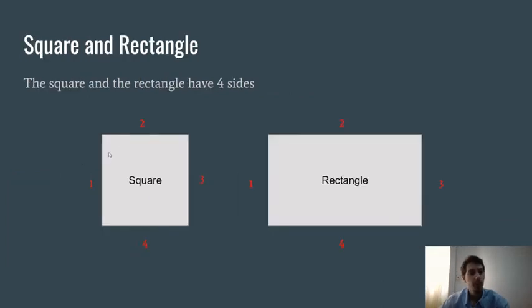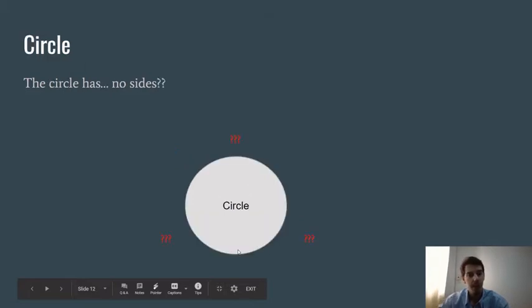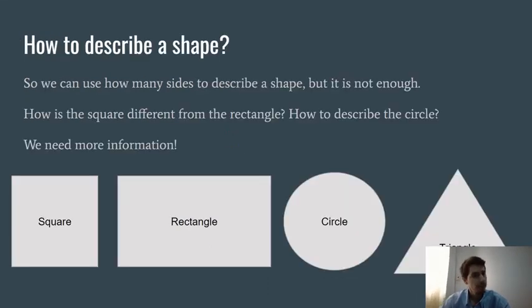For example, the square and the rectangle have 4 sides, right? This is 1 side, 2 sides, 3 sides, 4 sides. The triangle has 3 sides, 1, 2, 3 sides. The circle has no side, all right? So we cannot use the side to describe a circle. So the sides is the first way to describe a shape.